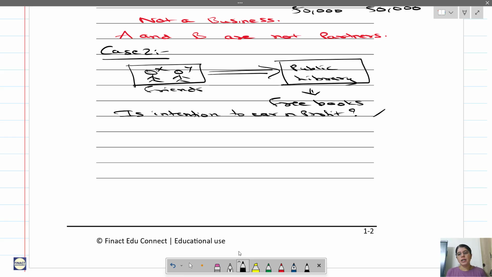No. If the intention is not to earn profit, then it is not a business. So X and Y are not partners. For them to be partners, they have to conduct a lawful business. Just write this, then we will go to case 3.